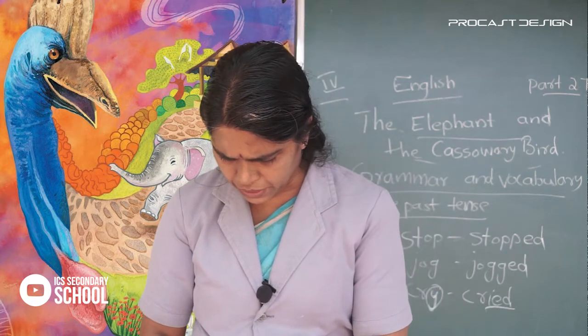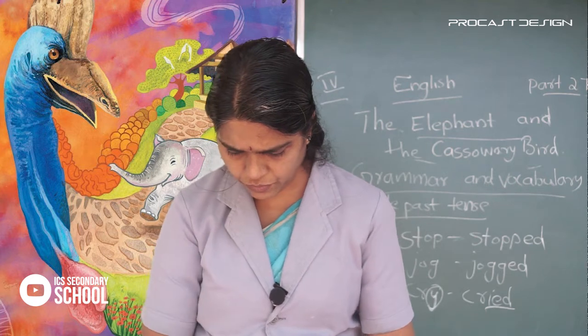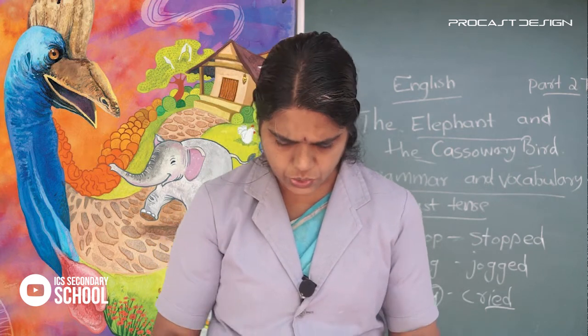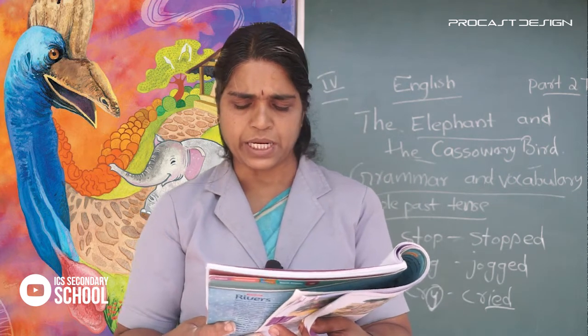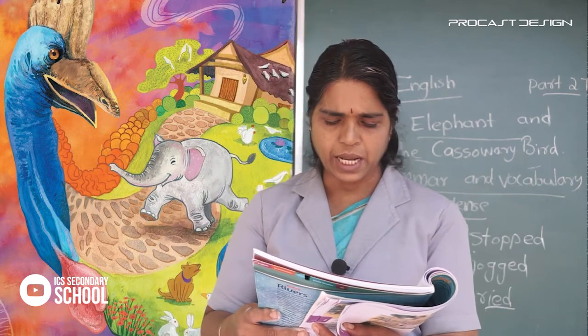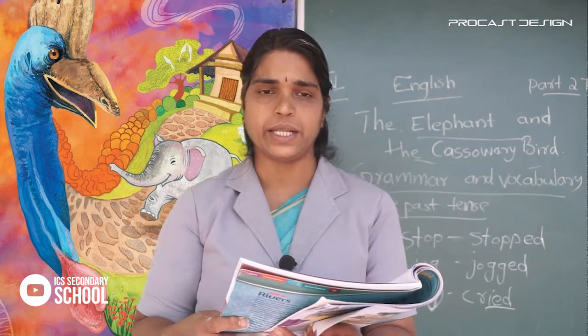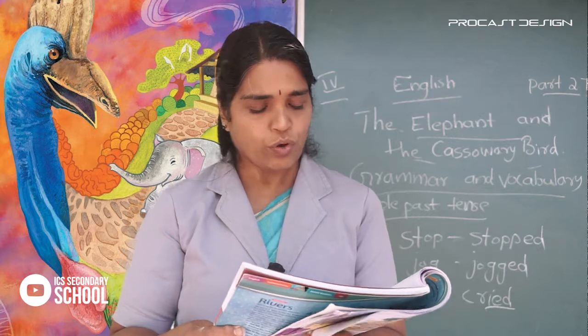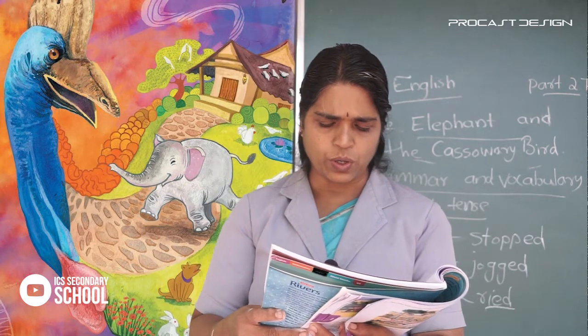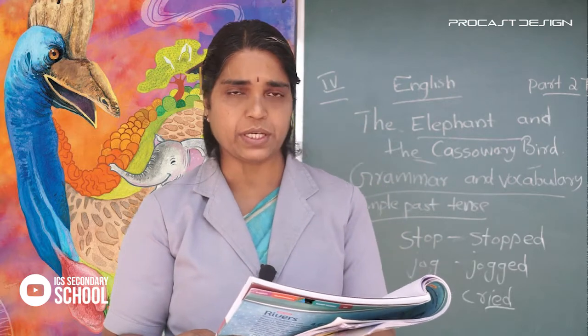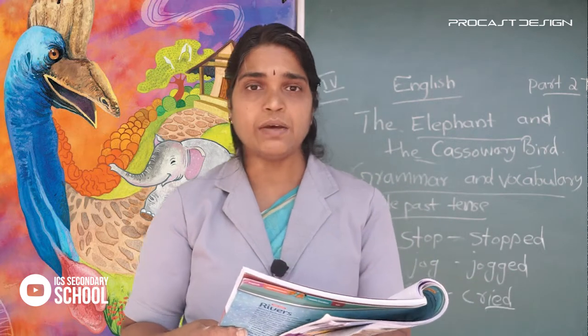Then take page number 35. Here use the past tense of the verb within brackets to fill in the blanks. Saira dashed to the market yesterday. What is the past tense of go? Went. Saira went to the market yesterday. I met my old neighbor last week. What is the past tense of meet? Here the verb is meet. We have to make the past tense of meet, that is met.